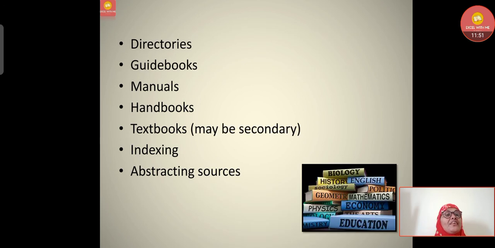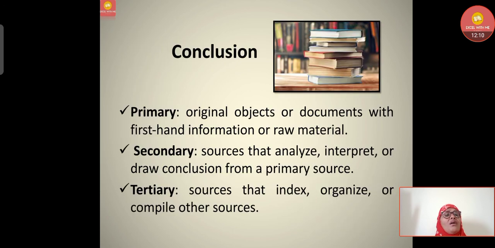Dictionaries, directories, phone directories, railway directories. They are all primary and secondary sources together becoming the tertiary source. Guidebooks, then manuals, handbooks. A textbook may be also secondary and also tertiary. Then indexing, then abstracting sources are also called tertiary.